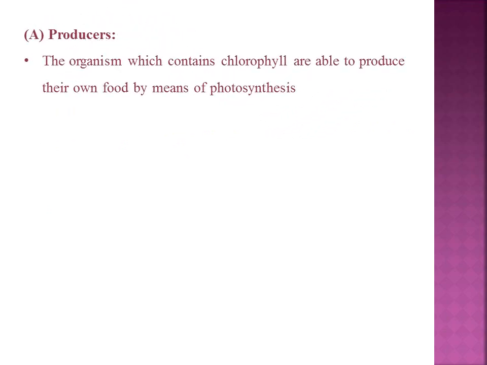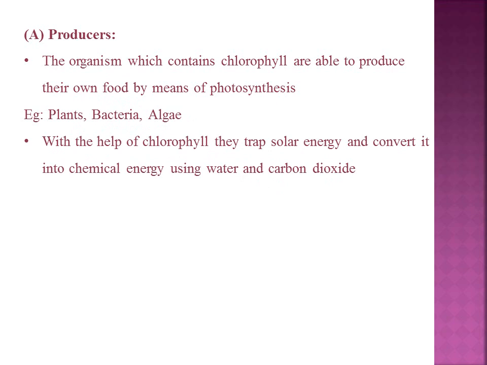The producer. The producers are the organism which contain chlorophyll. They are able to produce their own food by means of photosynthesis. For example, plants, bacteria, and algae are producers. With the help of the chlorophyll, they are able to trap the solar energy and convert it into chemical energy, mainly carbohydrates, by using the inorganic substances like water and carbon dioxide.